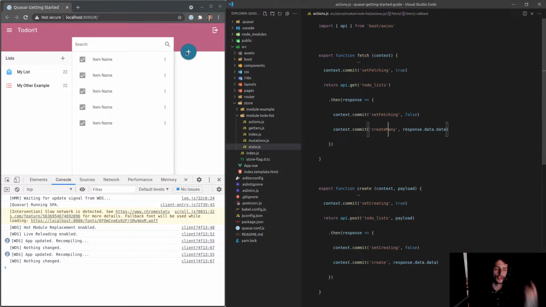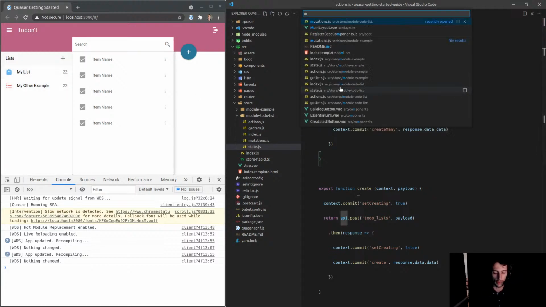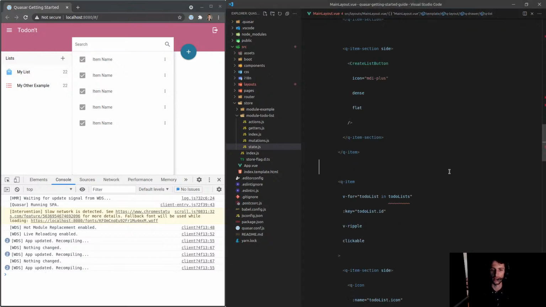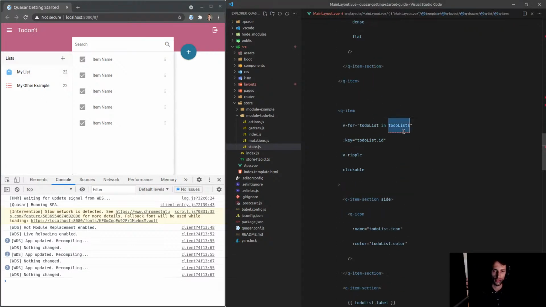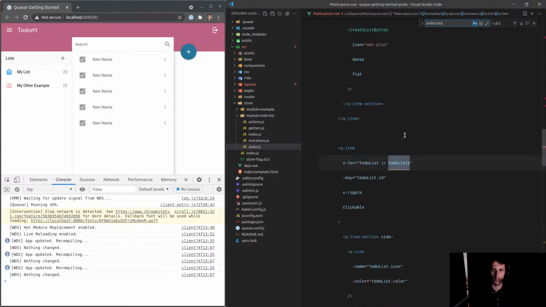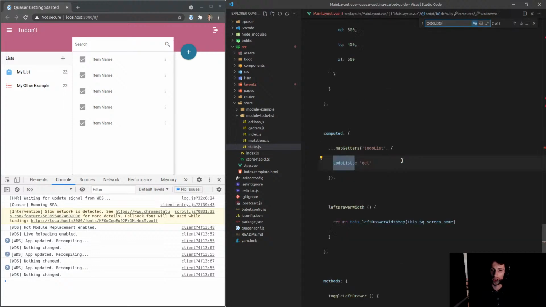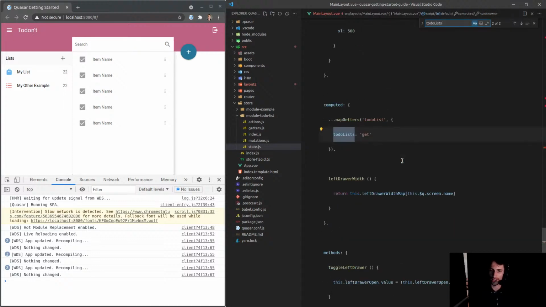what I should be able to do is basically have a spinner here when we're fetching this for the first time. So how about we go to the main layout, which is where this is currently sitting. I think I should put that in its own component, and we'll do that at some point. To-do list. Why am I getting a little squiggly line there? You know what? I'm pretty sure that does exist. Yeah, it does. So it looks like it can't link very well with this mapGetters. So I'm just going to leave that.